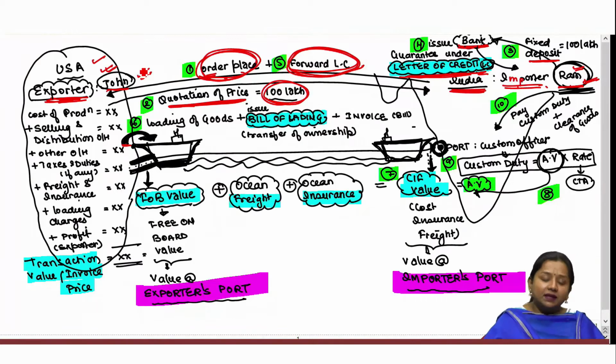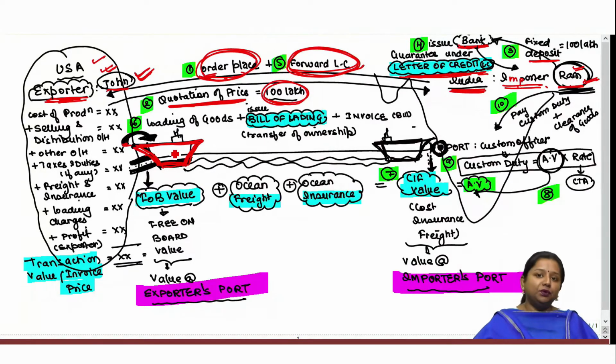So generally in practical life, the exporter takes responsibility for such goods only up to his foreign port, to get them loaded in the foreign vessel or aircraft through which goods get imported in India. Although it does not always happen, there might be a situation where the exporter takes responsibility to deliver the goods to the Indian port, but practically, in the maximum number of cases, the exporter takes responsibility to deliver the goods only up to his foreign port.